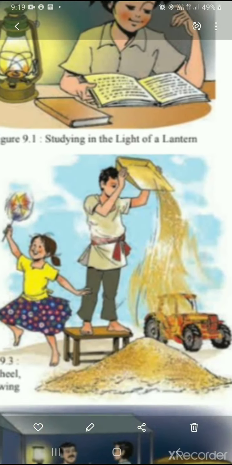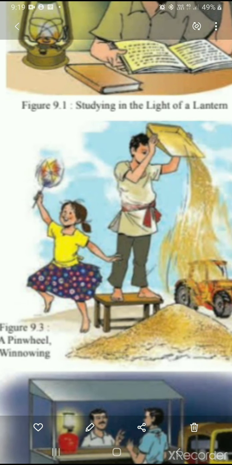Figure 9.3. You can see here the girl's name is Malati. Figure 9.3 shows Malati with her pinwheel and her father winnowing grain, which is helping both of them. Which is helping here? I have told you earlier that wind has been helping to move the pinwheel as well as for winnowing.